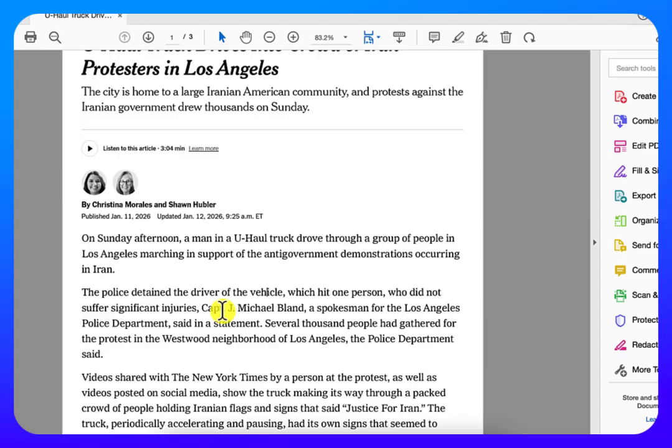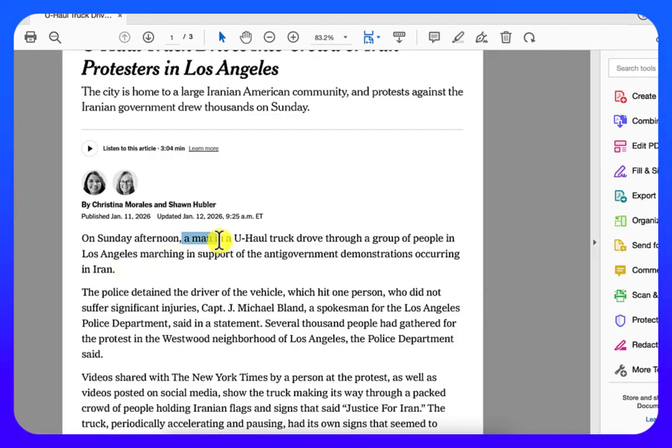It tells you the who, what, where, when, and why, right? The 5 W's. "On Sunday morning, a man in a U-Haul truck drove through a group of people in Los Angeles marching in support of the anti-government demonstrations occurring in Iran." Who?